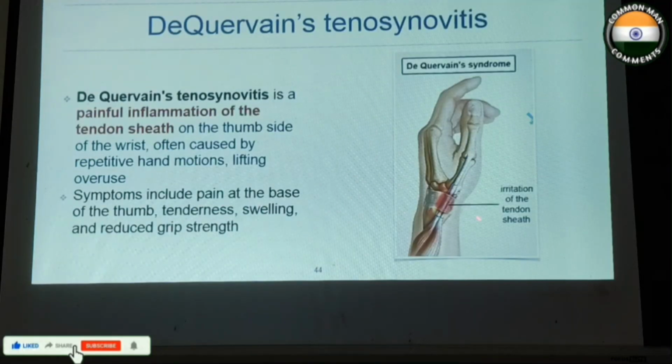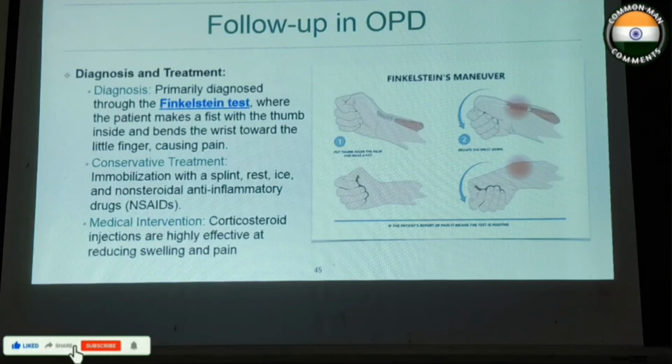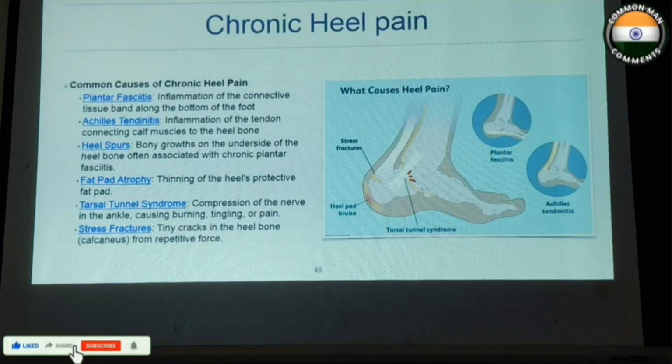So De Quervain's, another painful condition mainly due to inflammation of the tendon sheath, and symptoms include tenderness, swelling and reduced grip strength. So follow up mainly by checking, doing this maneuver, thumb is... so upon ulnar deviating the wrist, there will be stretching of the tendon sheath where a patient will be complaining of pain. So treatment mainly by immobilization, medical intervention includes steroid injection.